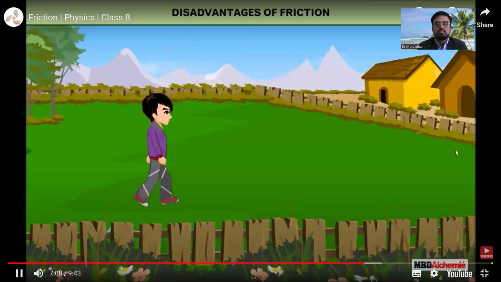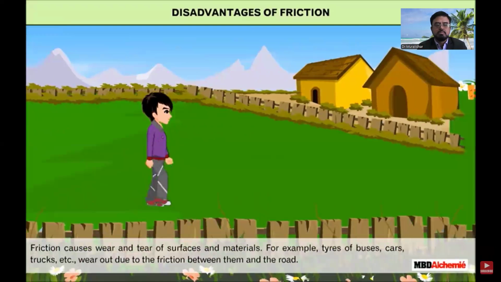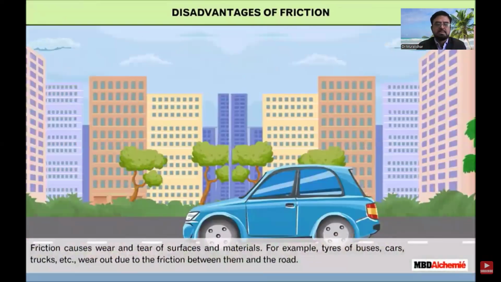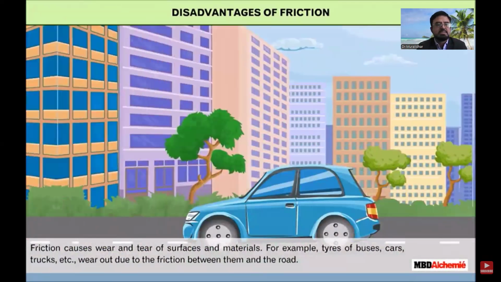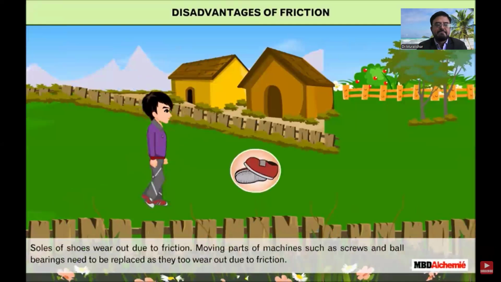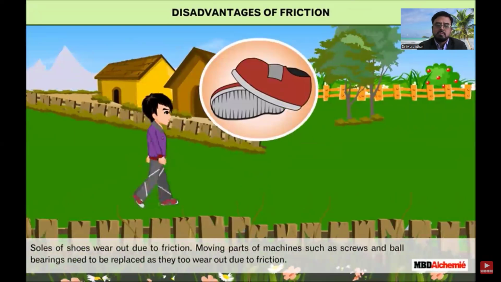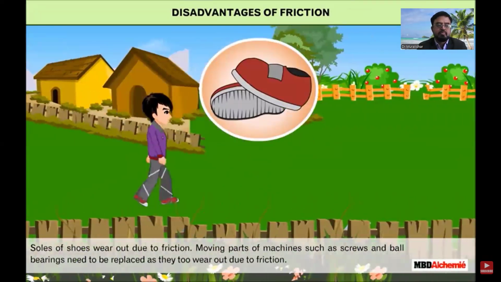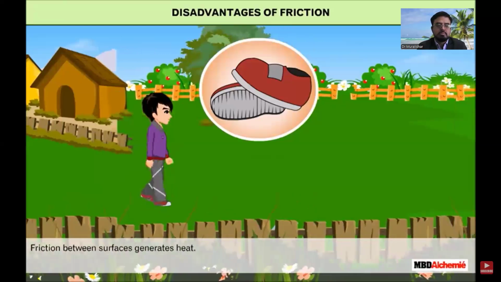Disadvantages of friction. Friction causes wear and tear of surfaces and materials. For example, the tires of buses, cars, trucks, etc. Car tires also wear out due to friction between them and the road. Soles of shoes wear out due to friction. Moving parts of machines such as screws and ball bearings need to be replaced as they too wear out due to friction. Friction between surfaces generates heat.